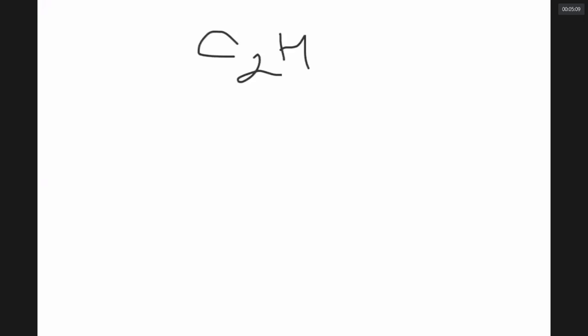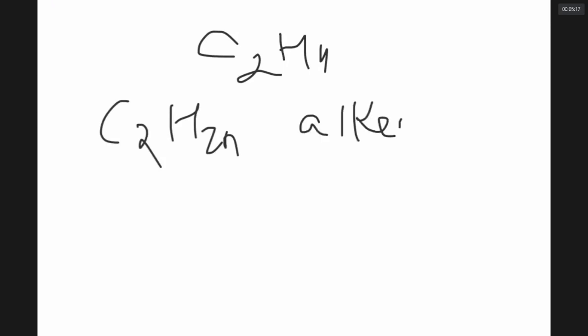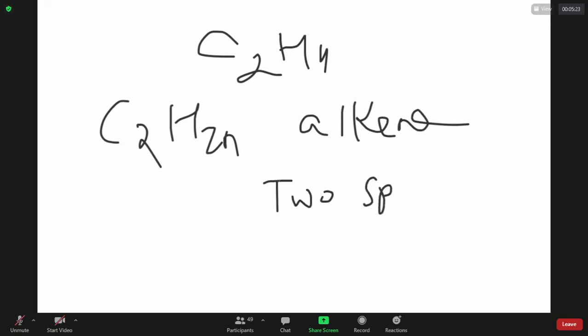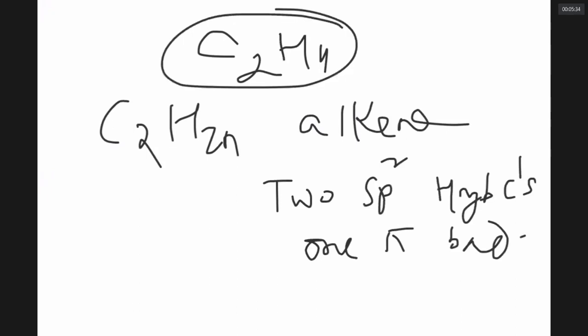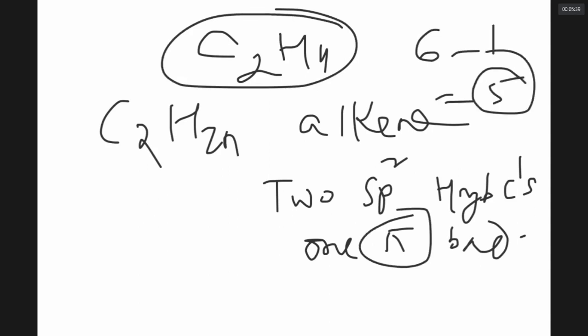What about C2H4? How is it looking? CnH2n. It is an alkene. Any alkene has 2 sp2 hybridized carbons and 1 pi bond. Total it has 6 atoms, so sigma bonds are 5. There are 5 sigma bonds and 1 pi bond. What is the big deal in this? We have discussed this. So many questions we have done.